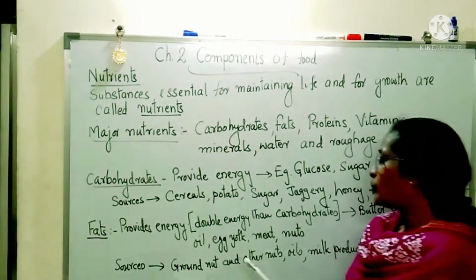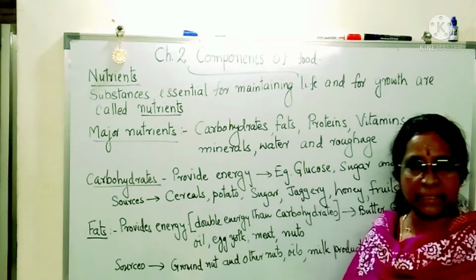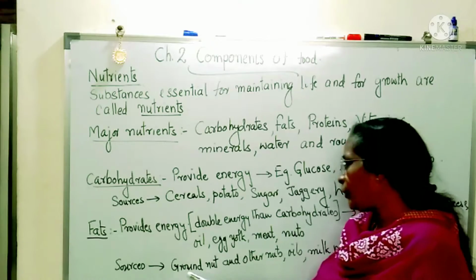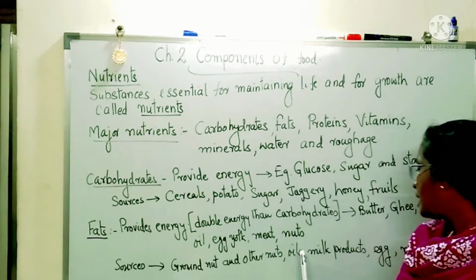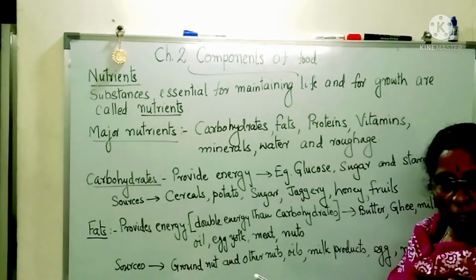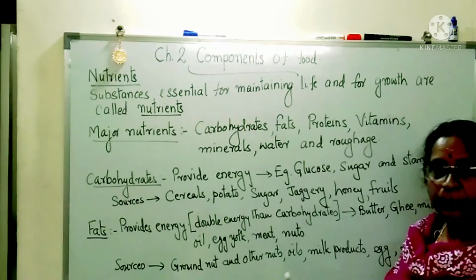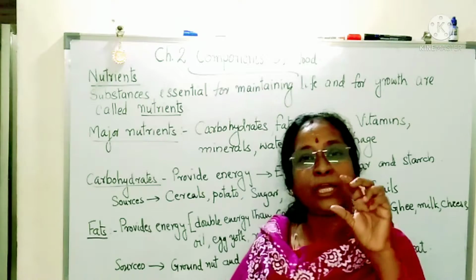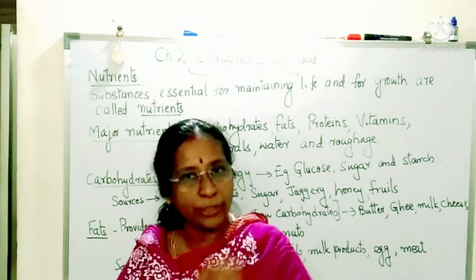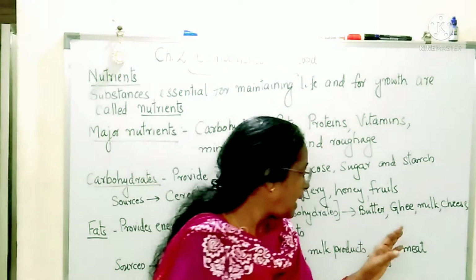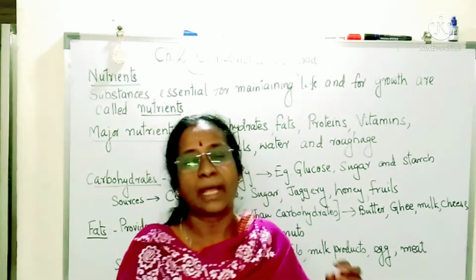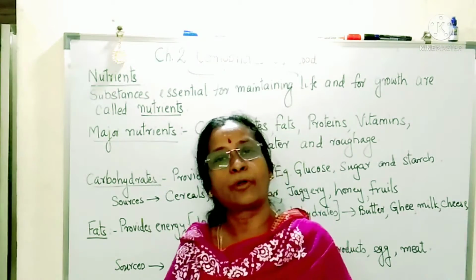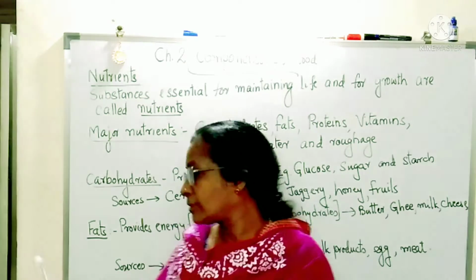So what are the main sources? Almost all the nuts, groundnut, cashew nut and all such types of nuts will provide you fats. Similarly, almost all the oils, milk products, also egg yolk. Inside the egg, the yellow colored part is called the yolk. Egg yolk and meat like chicken, mutton or all types of meat will provide you lots of fat.